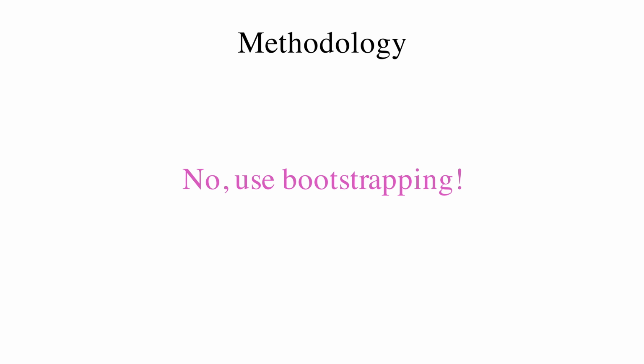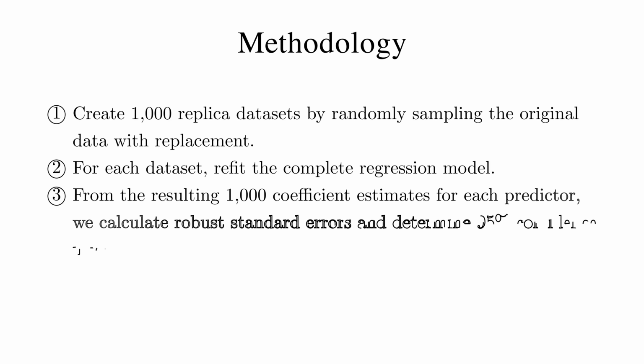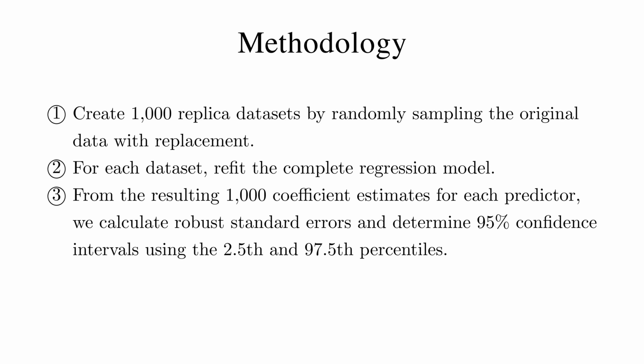This method involves creating 1,000 replica data sets by randomly sampling our original data with replacement, preserving both the sample size and state factor structure. For each replica dataset, we refit our complete regression model. From the resulting 1,000 coefficient estimates for each predictor, we calculate robust standard errors as their standard deviation, determine 95% confidence intervals using the 2.5th and 97.5th percentiles, and establish statistical significance when these intervals exclude 0.